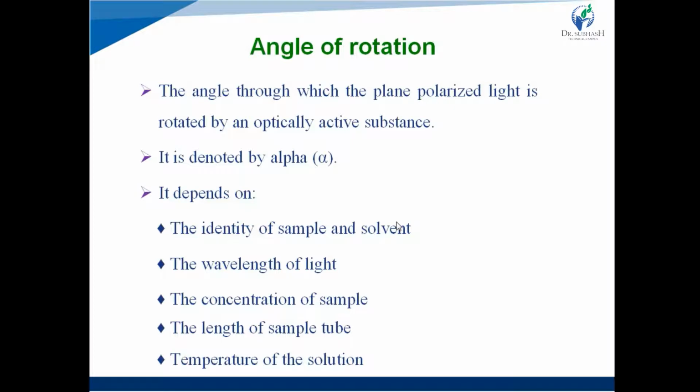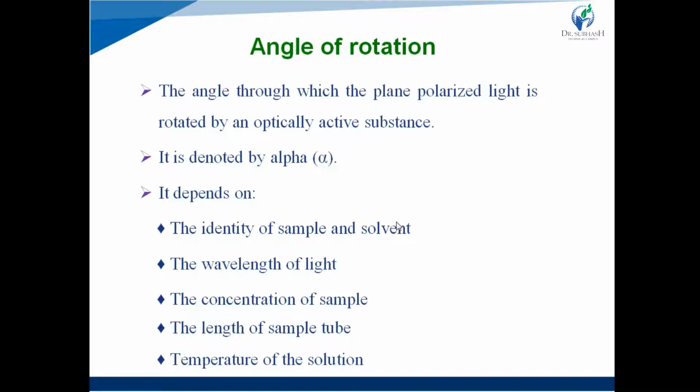Then angle of rotation. The angle through which the plane polarized light is rotated by an optically active substance is known as the angle of rotation. It is denoted by the alpha sign, and the angle of rotation depends upon different parameters.